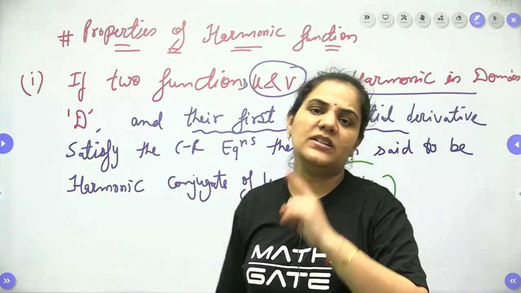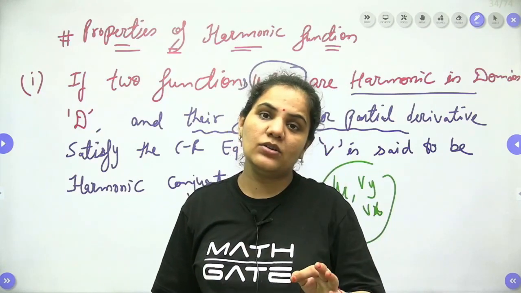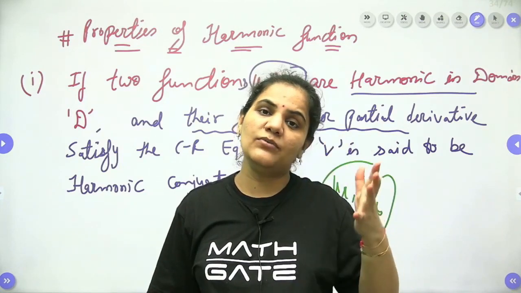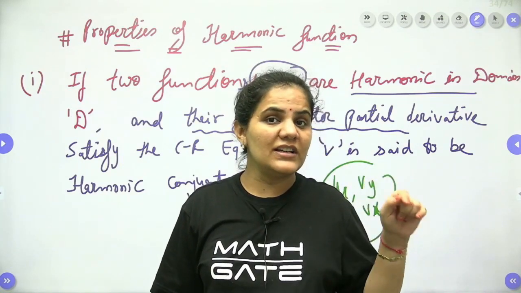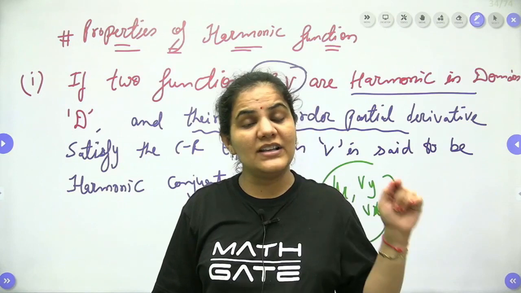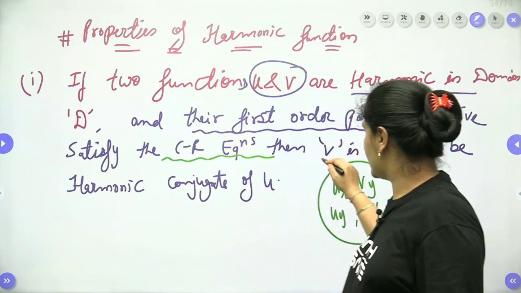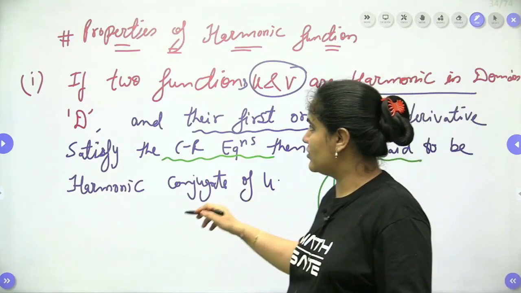It means the function is already satisfying the CR equation, meaning it is already an analytic function. Then v is said to be a harmonic conjugate of u.